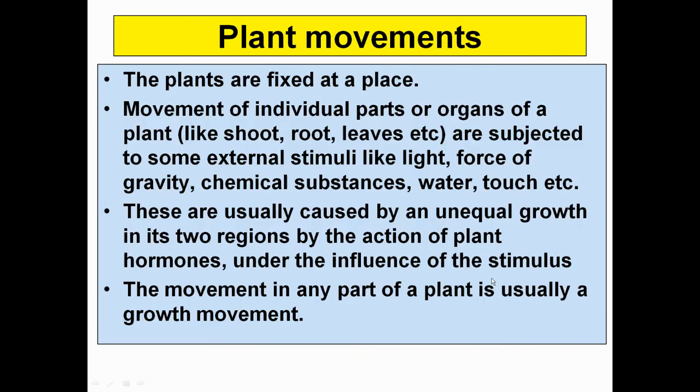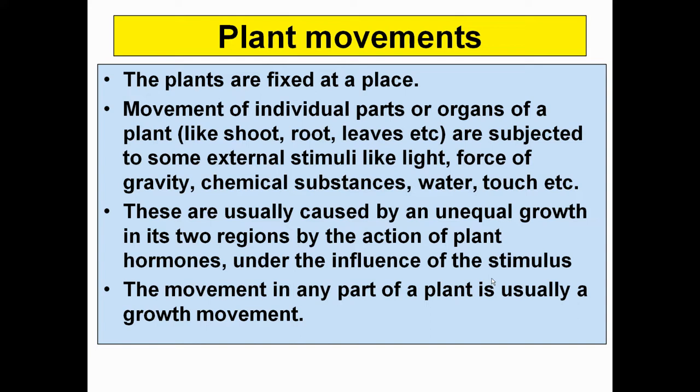Let's begin. First of all, we need to understand that as plants do not show any sort of locomotion, they can't change their position, they are fixed at a place. So, how are they going to control the whole body metabolism? That is with the help of certain chemicals in the form of hormones. That's how they react to the outer environmental condition, and they keep on adapting according to it as well.